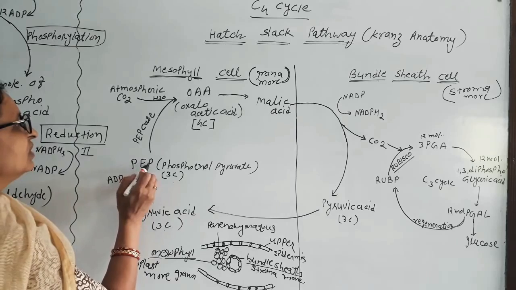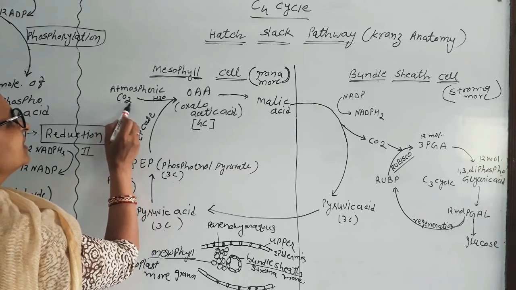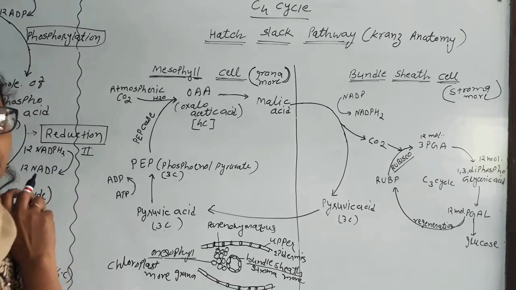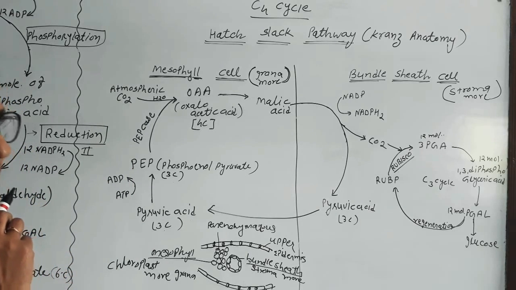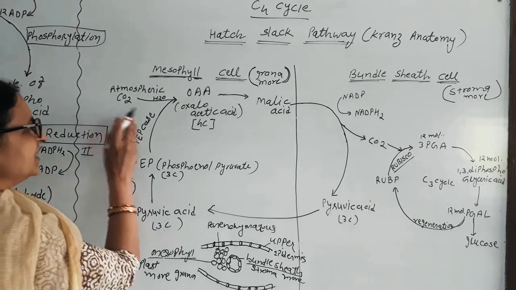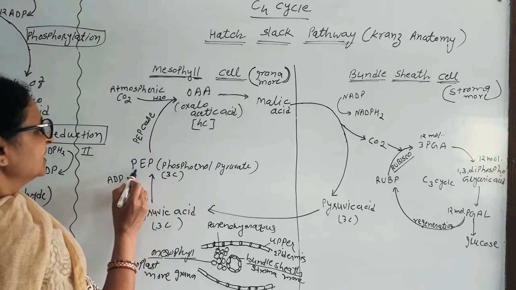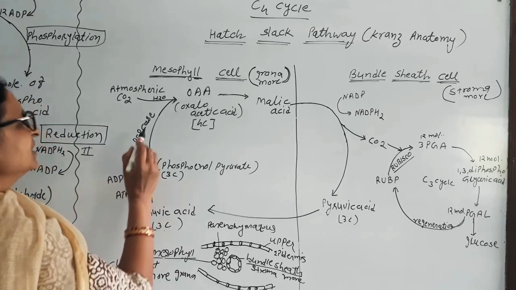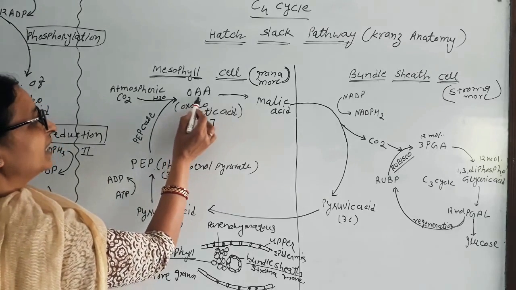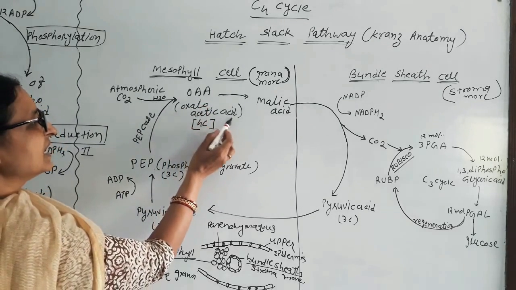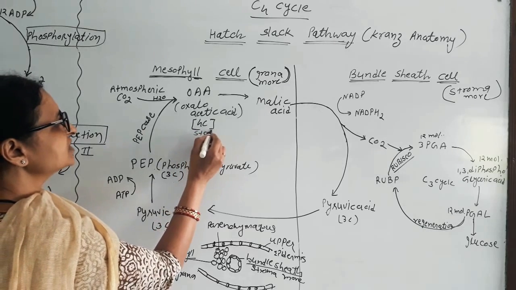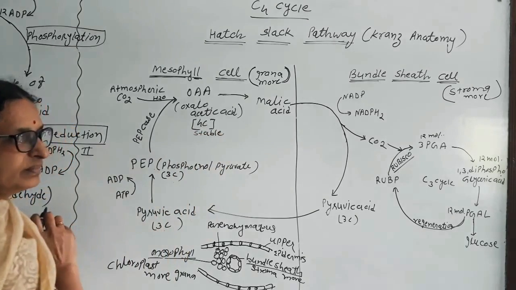Now this phosphoenol pyruvate reacts with the carbon dioxide of the atmosphere. Carbon dioxide enters the mesophyll cell through the stomata, reacts with the phosphoenol pyruvate, and becomes OAA, oxaloacetic acid, which is a 4 carbon compound and the first stable compound.